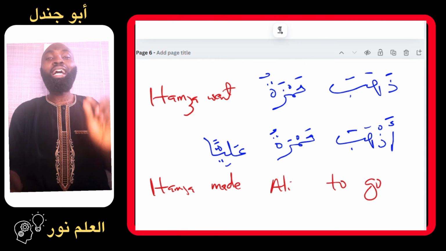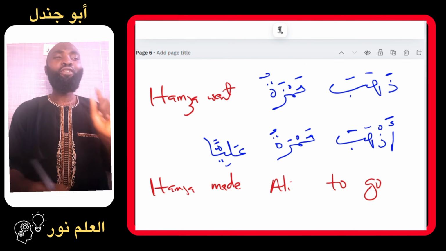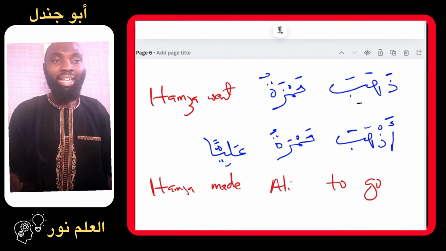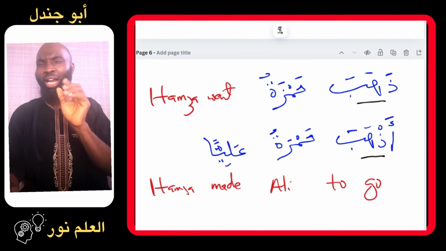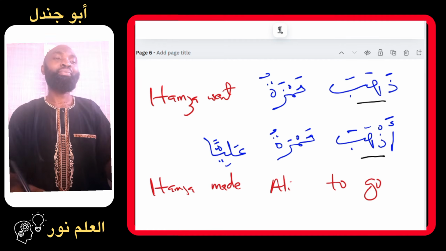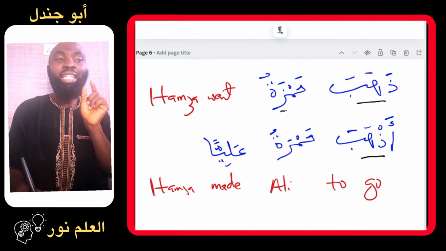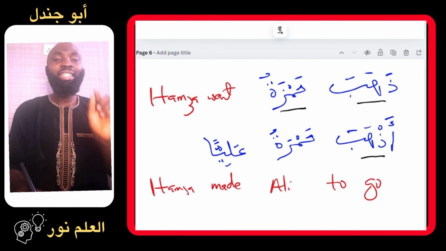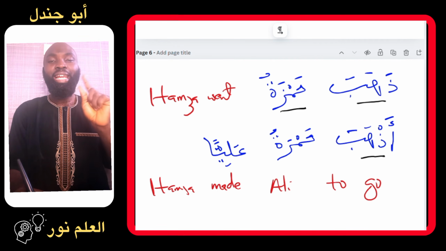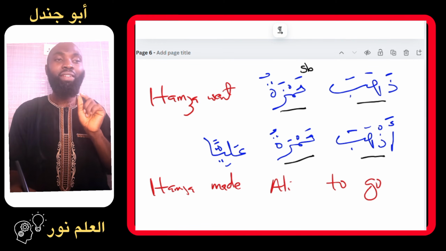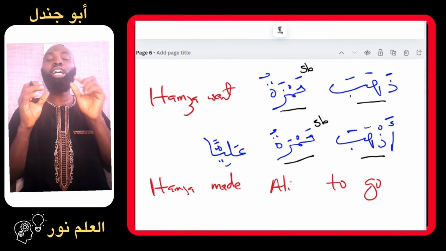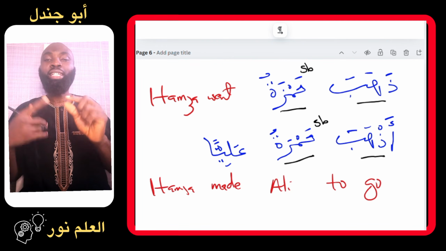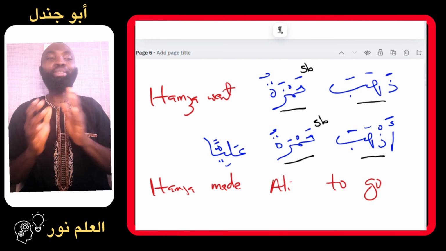Now, if you are to look at these two sentences, each of them has a verb, and these are their verbs. Dhahaba, and the second one has the verb adhaba. I hope you are following. Each of them has Hamza too, and Hamza in the first sentence is serving as the fa'il. In the Arabic, we call this the subject. Hamza here is also serving as the subject, the fa'il. Subject means the performer of the action, the initiator of the action, the doer of the action.